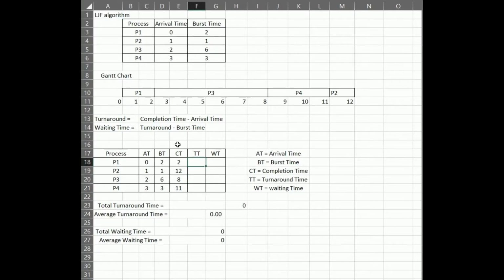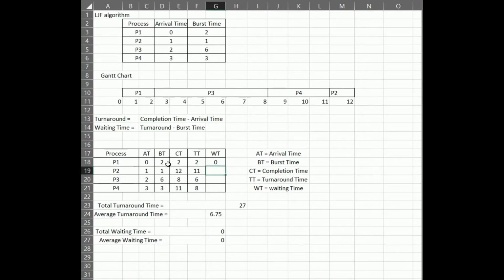As you know, to calculate the turnaround time, we use the formula completion time minus arrival time. So for P1, the turnaround time is 2, because 2 minus 0 is 2. For process 2 the turnaround time is 11, P3 is 6, and lastly P4 is 8. For the waiting time of each process, we use the formula turnaround time minus burst time. So for process 1, the waiting time is 2 minus 2, which is 0.